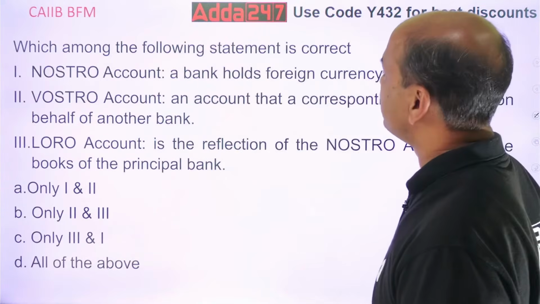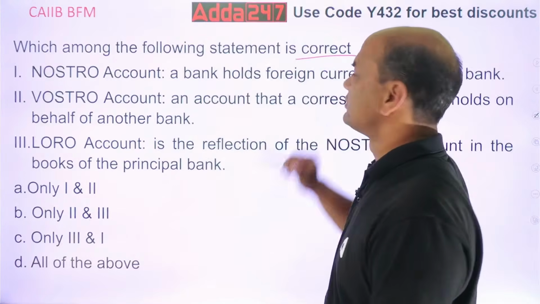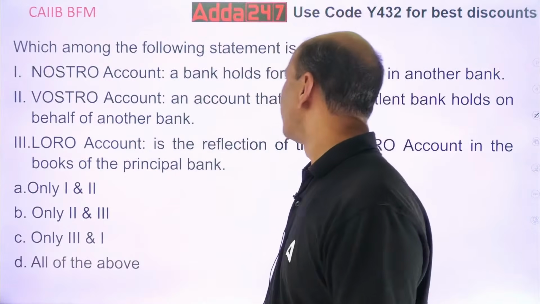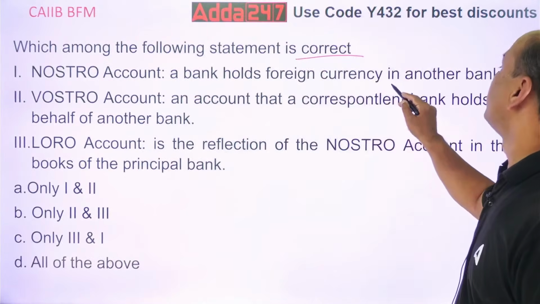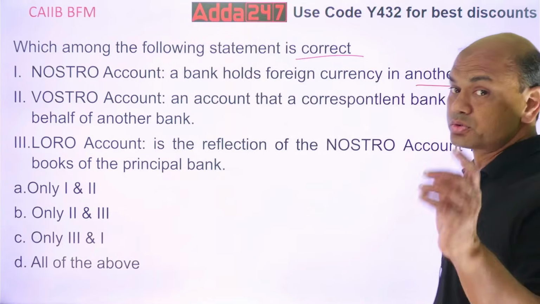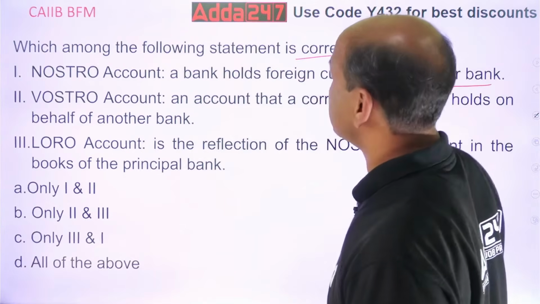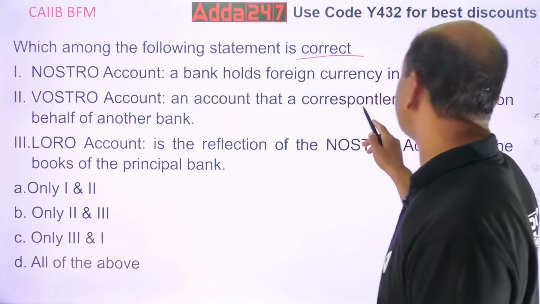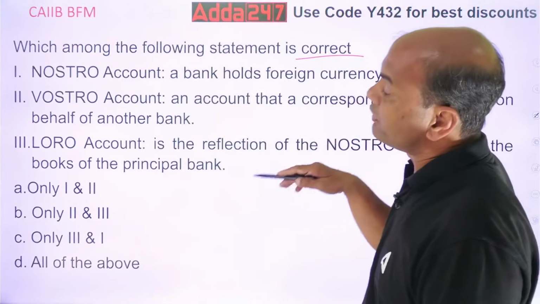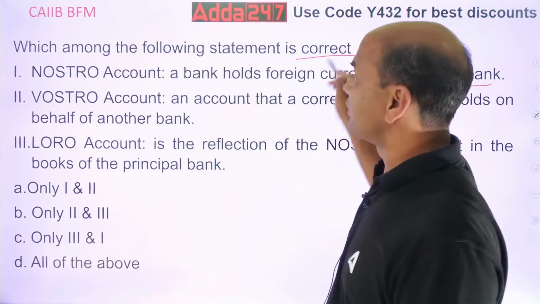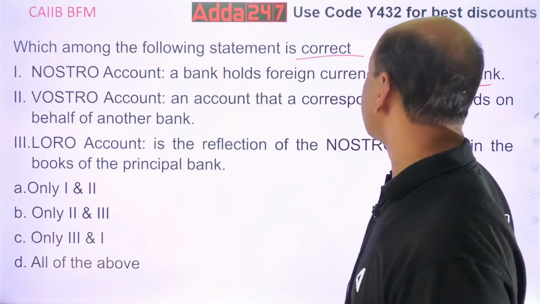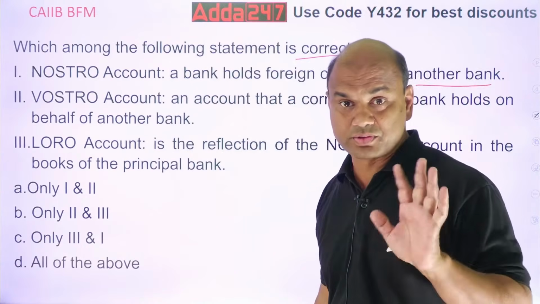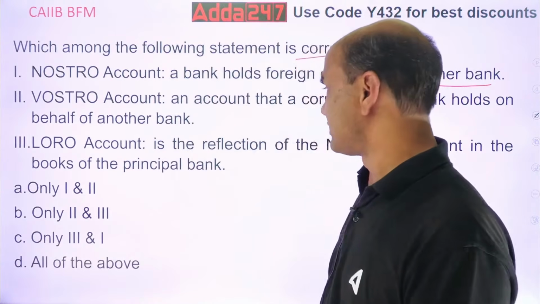Which among the following statements is correct? You want a correct one now. Okay, focus, correct one. Nostro account: a bank holds a foreign currency in another bank. In nostro, the bank holds the foreign currency in another bank. Vostro: an account that a correspondent bank holds on behalf of another bank. You want the correct one, huh? That is vostro. Check, you only check.